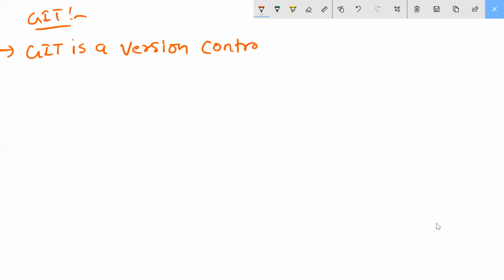You write here Git. Next, we have here our Git. Git is a version control system. Understood?